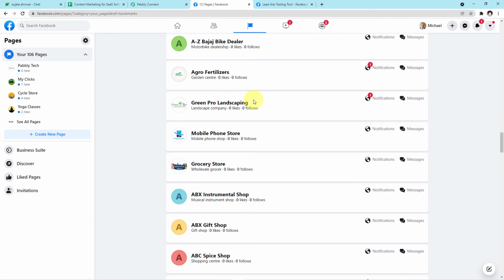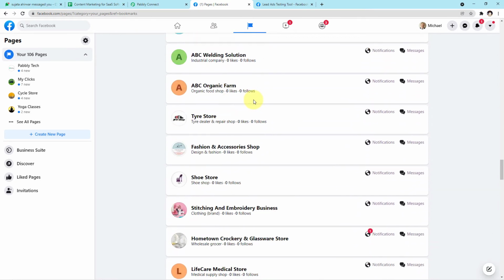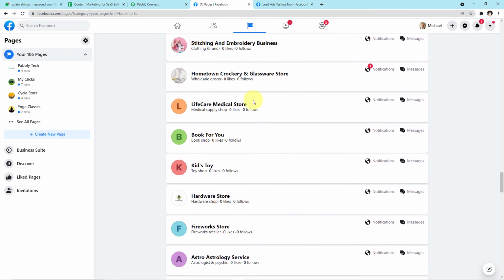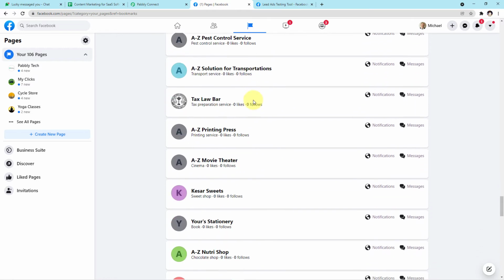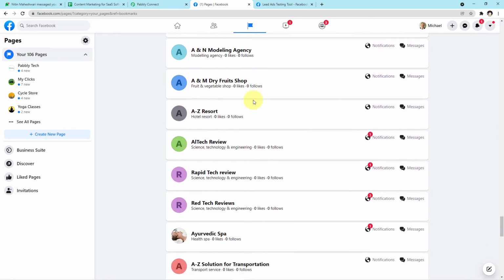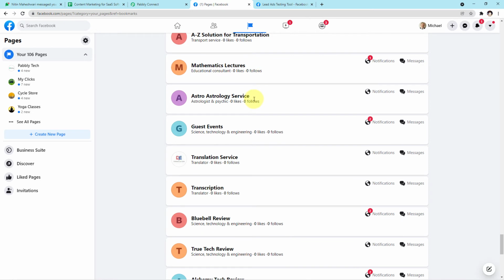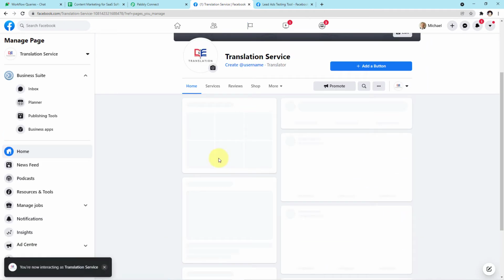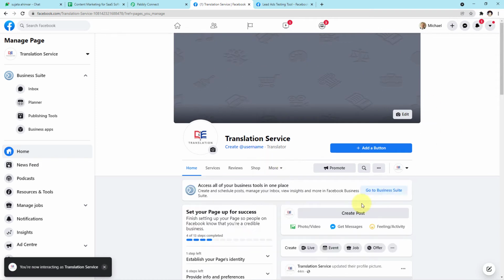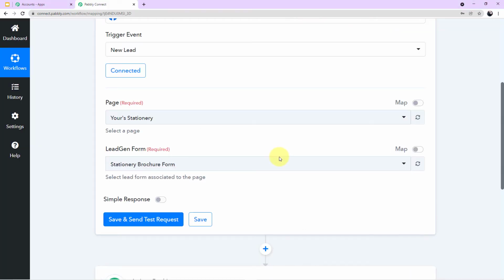Let me search for it, guys. It will take maximum 5 to 10 seconds. Let me search it fast. Okay, here is the page, translation service. Let me open it for you. So guys, this is the particular page which I want to map in my Pabbly Connect account. So let me show you how you can map this particular page there.